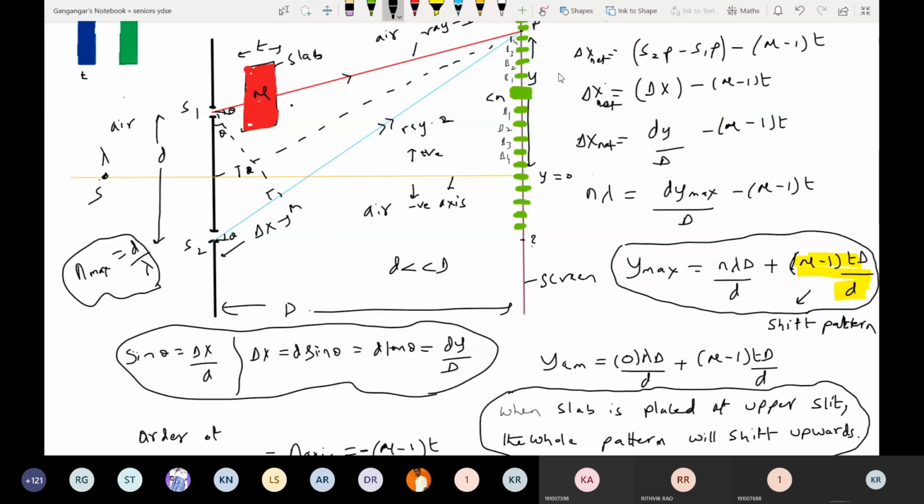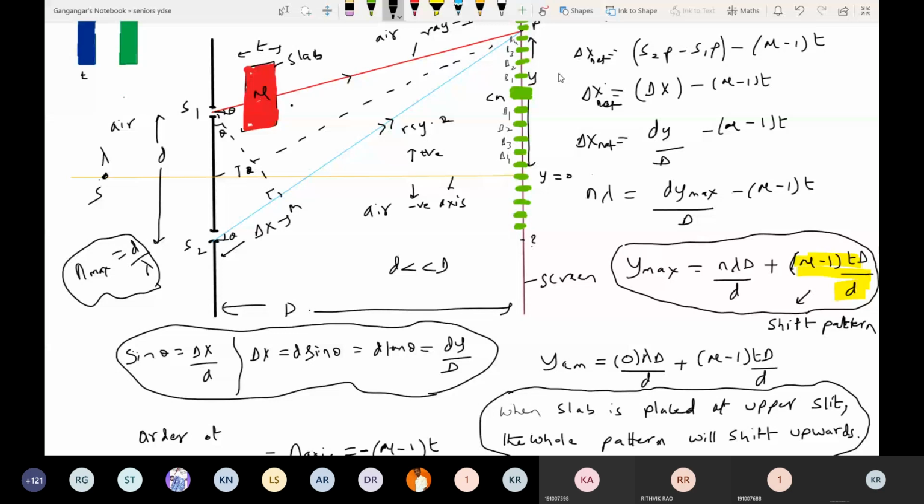So I can ask you at any point, what is the order of interference, means the value of y should be substituted. Or at a certain point, what is the order of interference? Substitute the value of y, you'll get the order of interference. Or if you put the order of interference, you'll get the position of y. So either of these things you can do here. So how to calculate which order will be at any point on the screen? Substitute that value of y. How to indicate y? From the axis, you should measure y. Above the axis, y is positive. Below the axis, y will be negative.